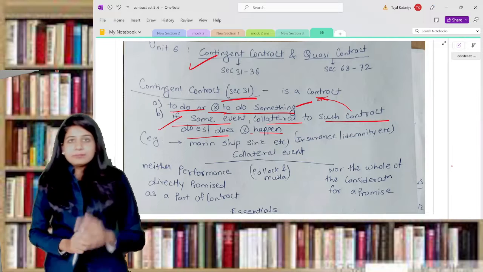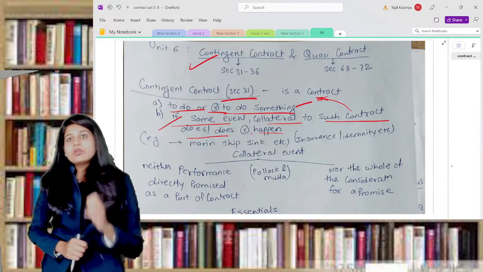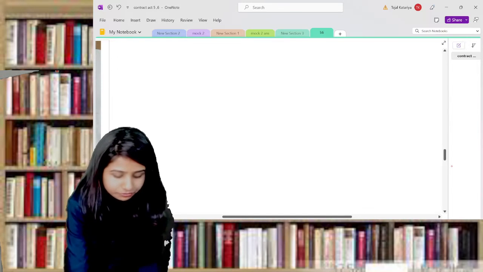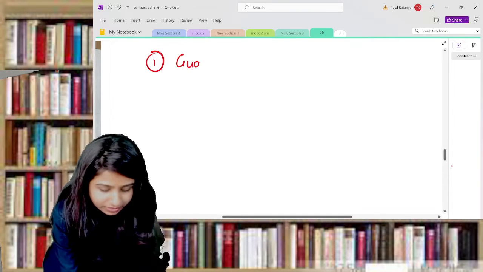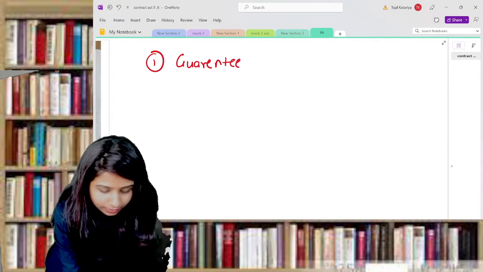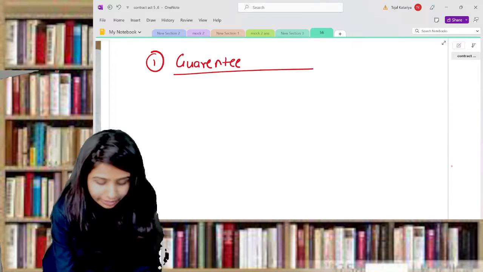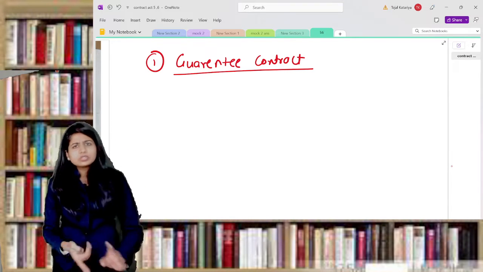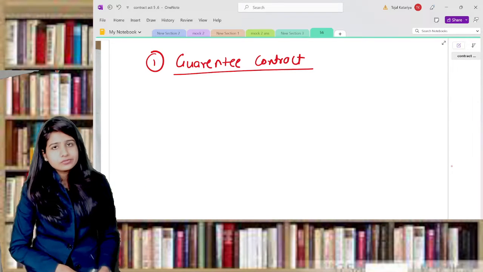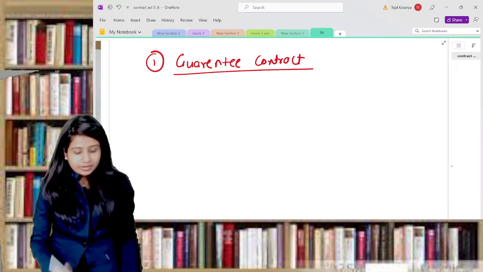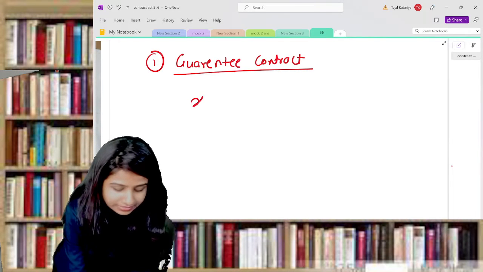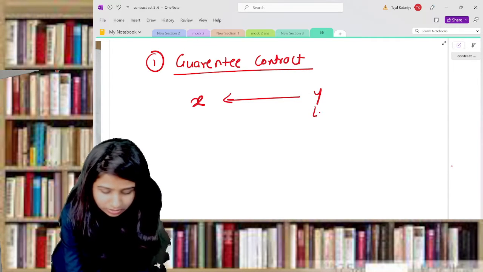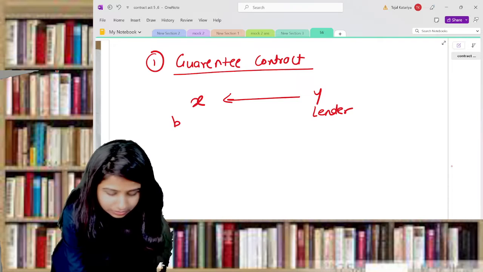I'll give you a lot of examples on this so that you will get the clarity of contingent contract. So first understand, the first example is more of, if you have studied the guarantee contract ever during your preparation time. So first I'll give you the example of guarantee contract. First example, I have already given you, marine insurance or fire insurance kind of a contract. The second is guarantee contract. Guarantee contract means what? Let's take an example that Mr. X has taken a loan from Mr. Y. So here he is a lender, here he is a borrower.